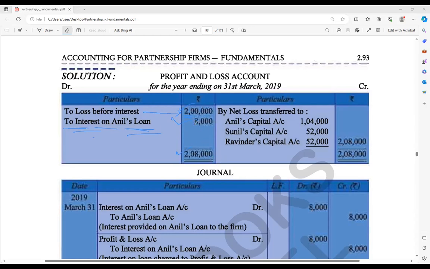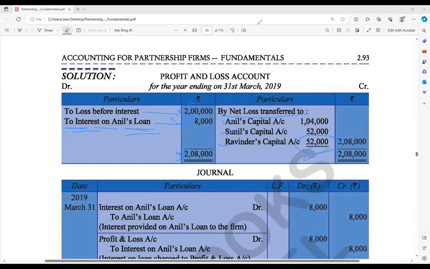Yes, sir. So interest on loan, in partners' capital account, we are providing here 8,000 rupees. 2 lakh plus 8,000, total 2 lakh 8,000, and we are distributing it among them 2 is to 1 is to 1. So the net loss is transferred to Anil, Sunil, and Ravinder. Now you can find that Ravinder actually has a loss of rupees 52,000. Have you seen that?